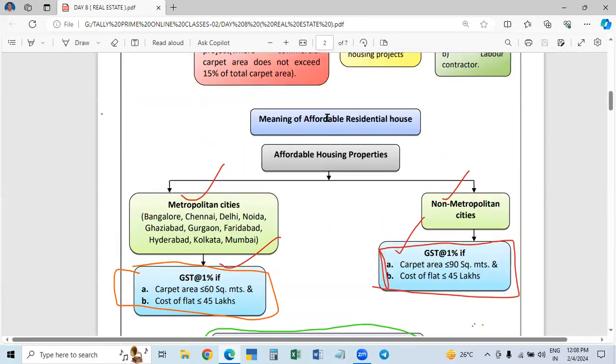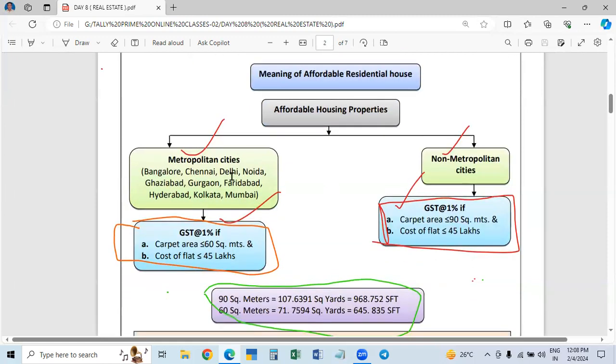what are the conditions for residential units in metropolitan cities and non-metropolitan cities to be taken as affordable units? We will take up metropolitan cities first. In the case of metropolitan cities, the rate is 1%. I told you, the 1% is levied if two conditions are satisfied. One is the carpet area is 60 square meters or less, equal to or less than. So not more than 60 square meters.